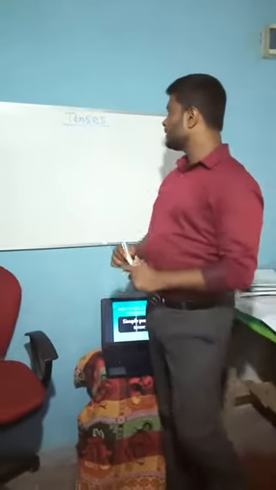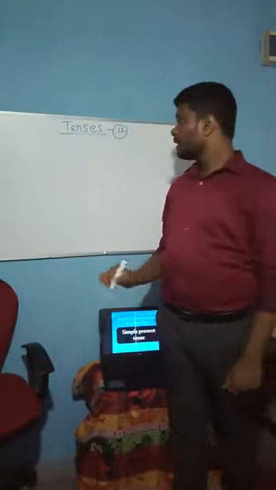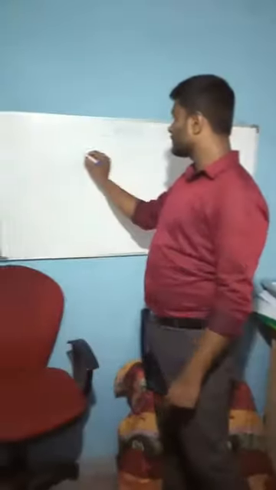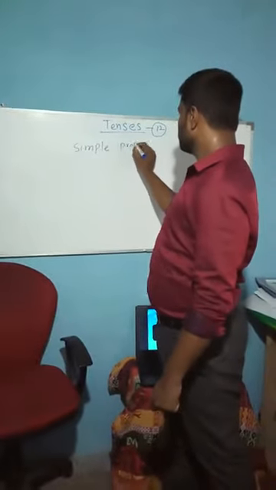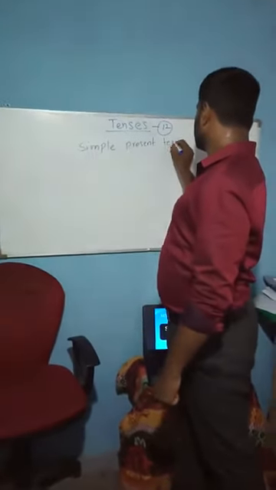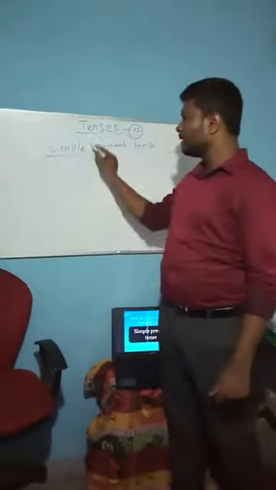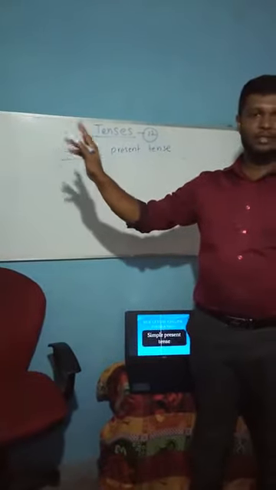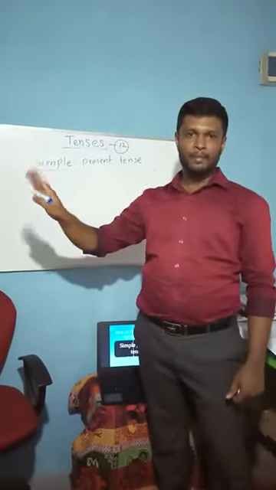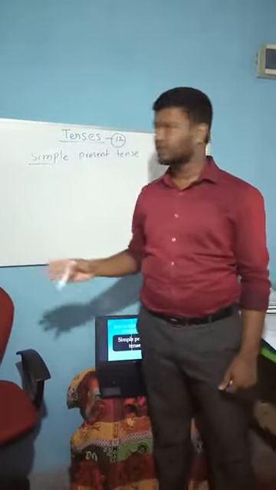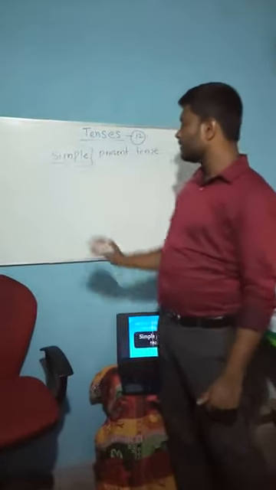And there are actually twin tenses in English grammar. Today we are going to discuss the simple present tense, the first tense in English grammar. As the name implies, it is actually very simple. There are three simple tenses, three continuous tenses, three perfect tenses, and three perfect continuous tenses. So here we concern the simple present tense. As the name implies, it's very simple.